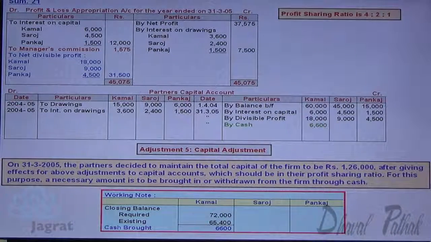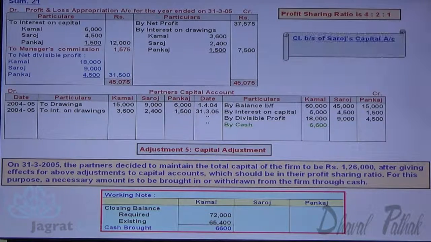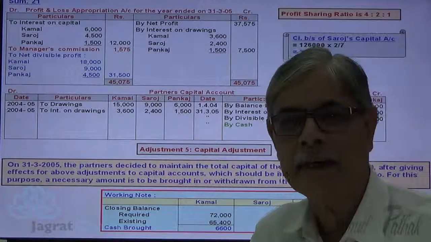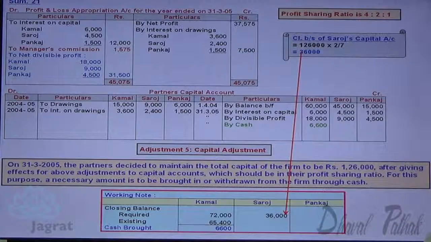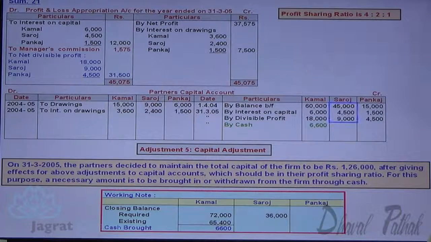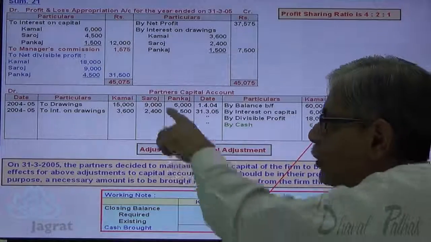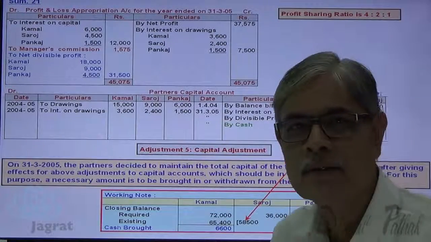Now let us work out for Saroj. Capital required to be maintained by Saroj is 1,26,000 into 2 by 7. 36,000 is the capital required to be maintained by Saroj. What is the existing capital of Saroj? Let us work it out. Total of credit side 45,000 plus 4,500 plus 9,000, that amounts to 58,500. From that you are required to deduct 11,400.